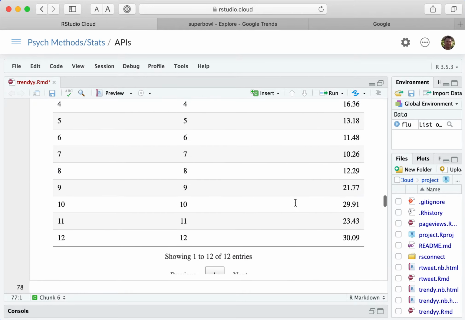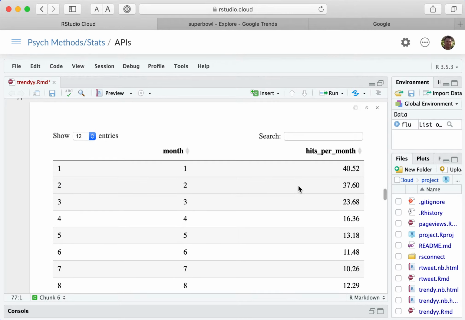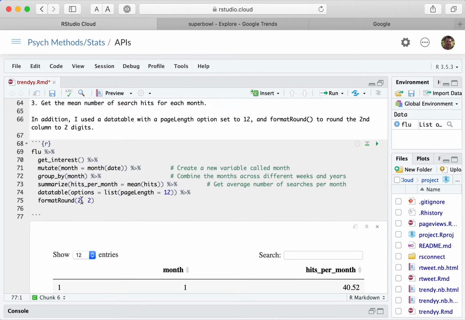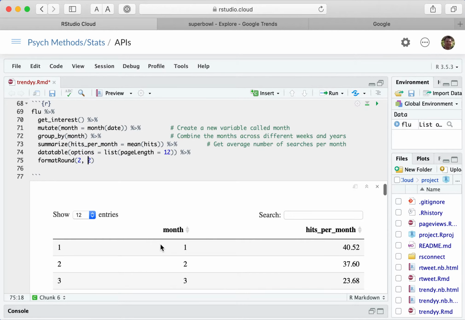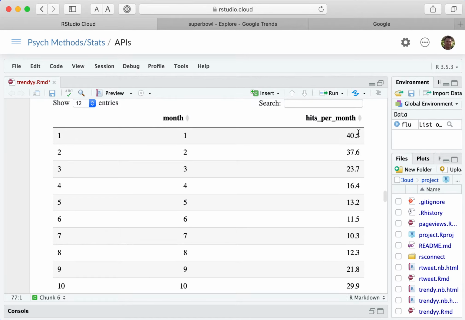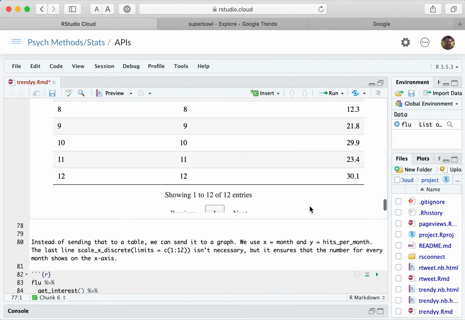And you could round it to 1 or 2 digits or whatever. And the format round 22, that's the second column, and that's to 2 digits. So if I rounded it to 1 digit, it'd look like that, right? 40.5.